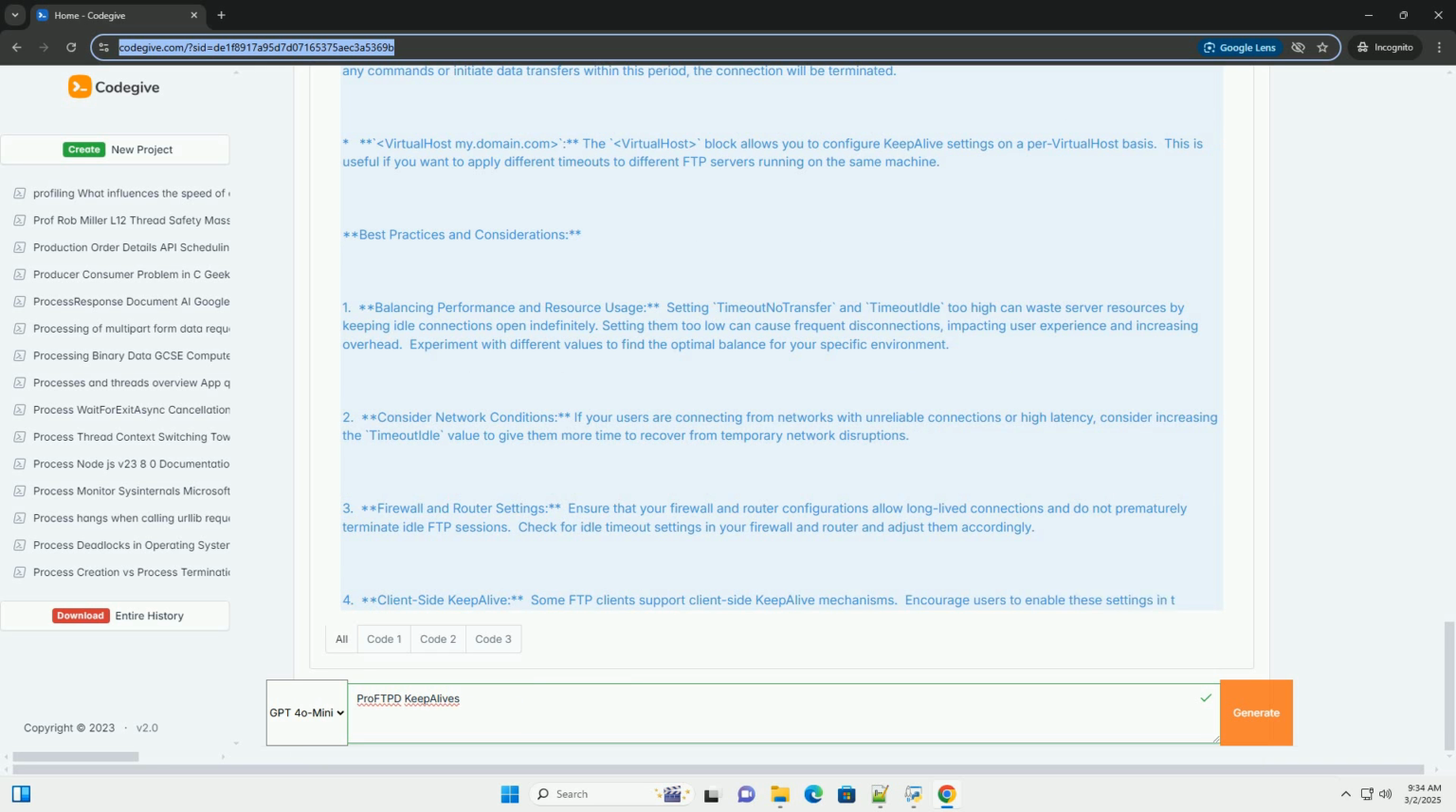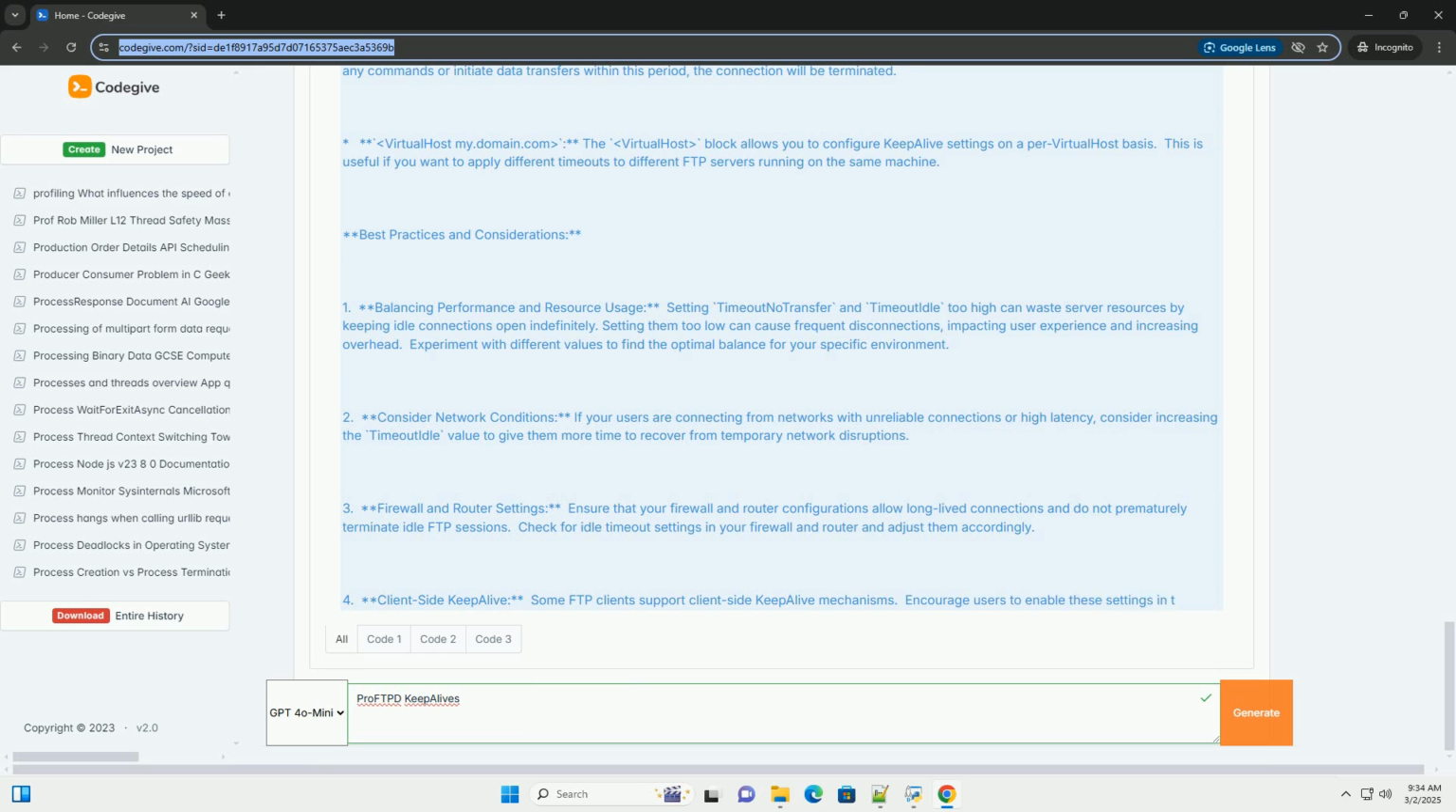Best practices and considerations. 1. Balancing performance and resource usage. Setting TimeoutNoTransfer and TimeoutIdle too high can waste server resources by keeping idle connections open indefinitely. Setting them too low can cause frequent disconnections, impacting user experience and increasing overhead. Experiment with different values to find the optimal balance for your specific environment.